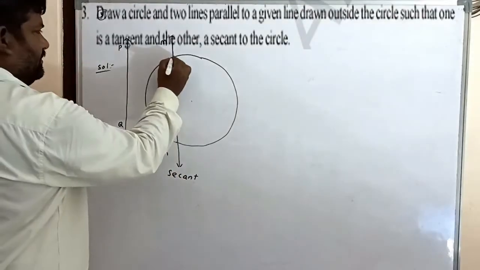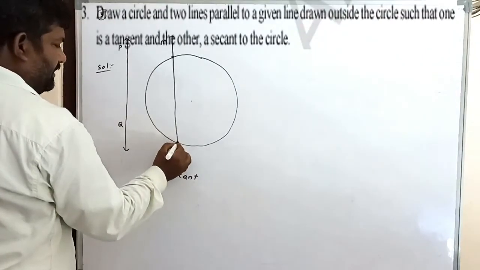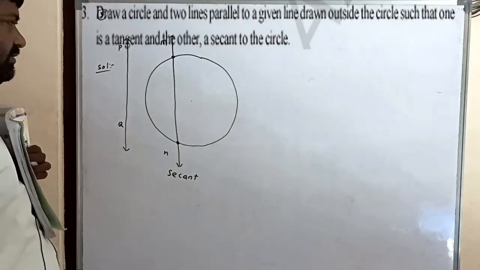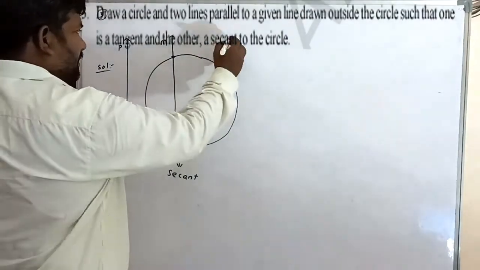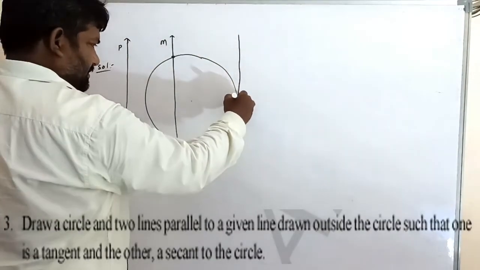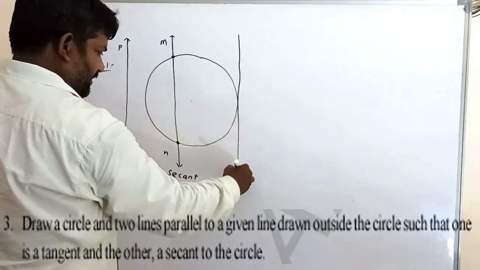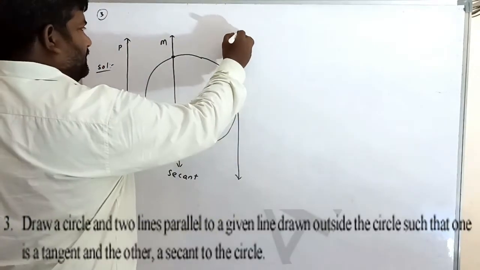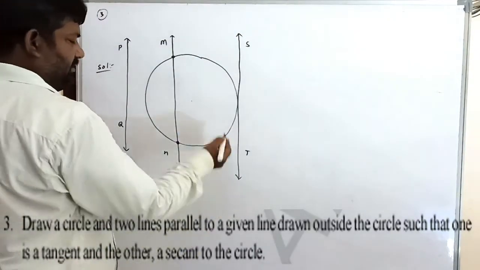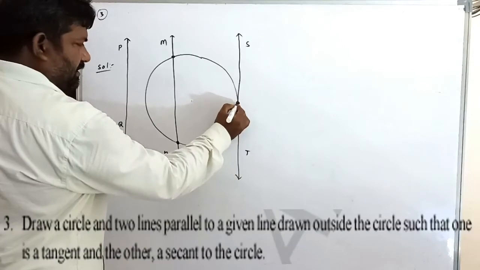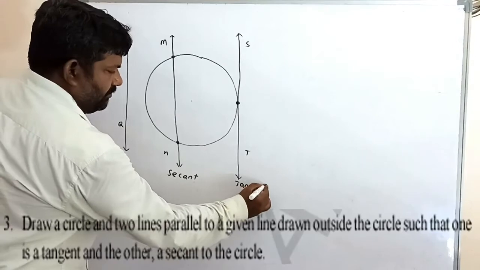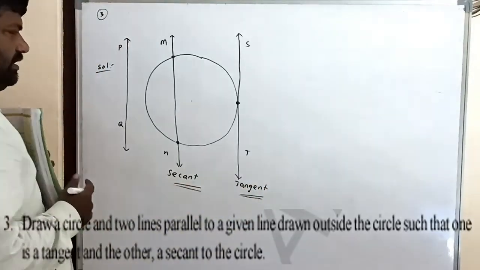A secant is a line drawn to a circle intersecting it at two points. And the other parallel line intersects at one point only. Suppose this is ST, a line intersecting at one point only. This is the tangent to the circle.